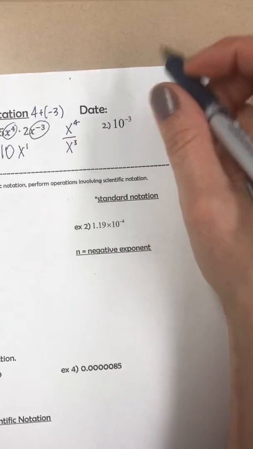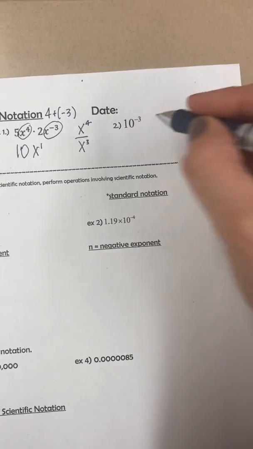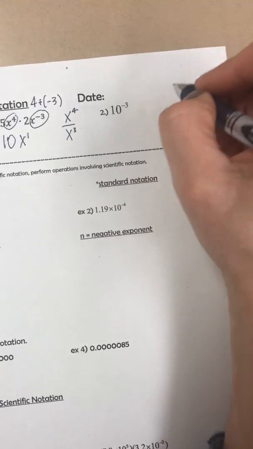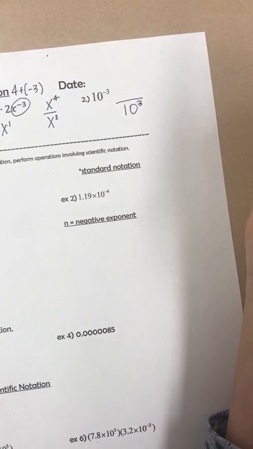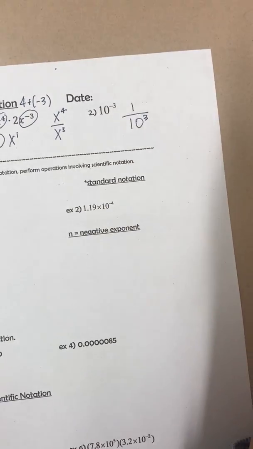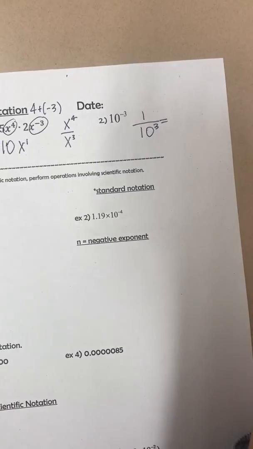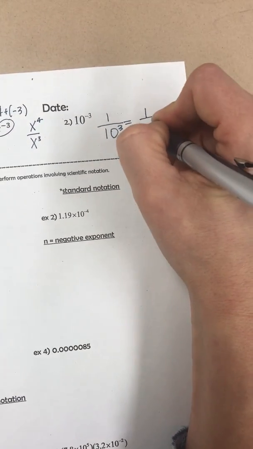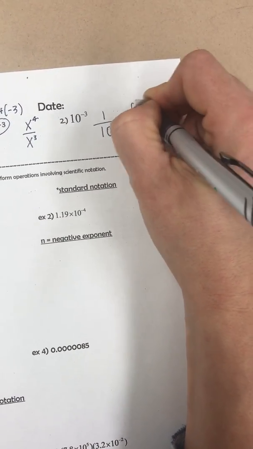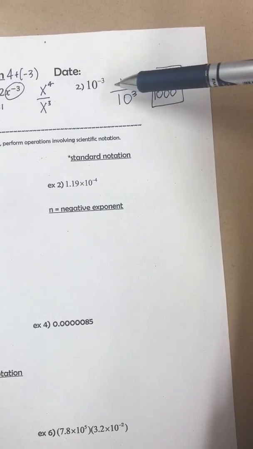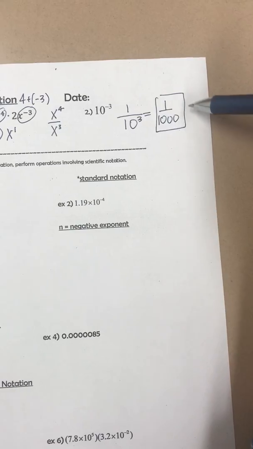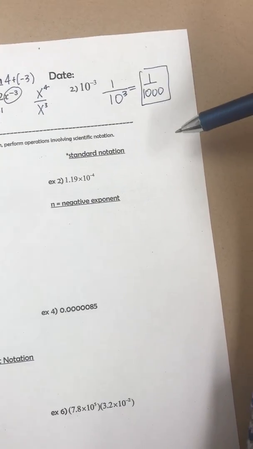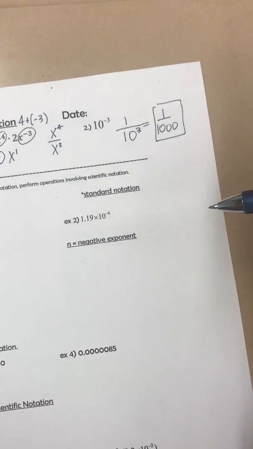Now this one, when we look at this, is a negative exponent. So we're gonna move its position in the fraction. It's gonna move to the bottom and become positive. Now 10 to the 3rd is 10 times 10 times 10, which is 1,000. So this number, 10 to the negative 3, is not a negative number. It's a really, really small decimal. So it's like less than a penny, a really small amount.